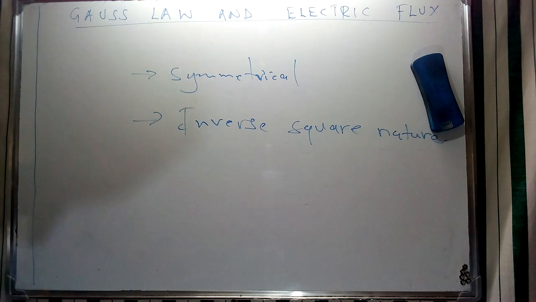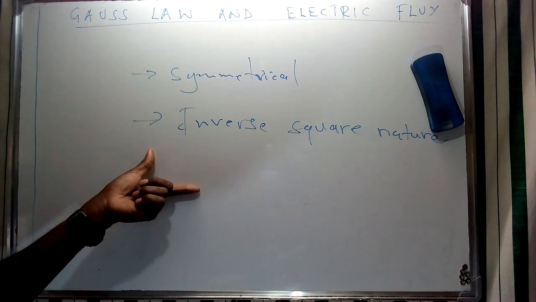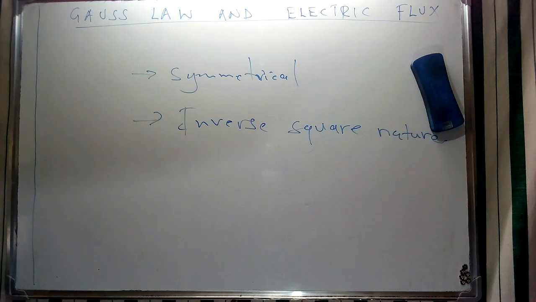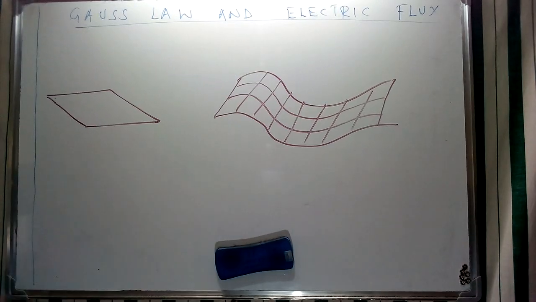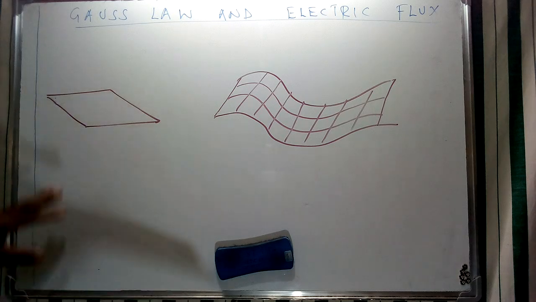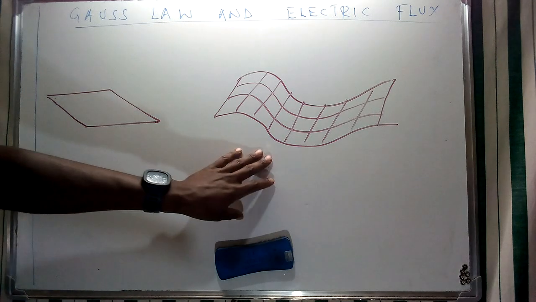So under this concept, we're going to look at the concept of an electric flux. And of course, I'm going to use an illustration in trying to give a figurative way in which we can interpret this concept of electric flux. So on the board, I've given two rough sketches of our surfaces. And one of the surfaces on my left is a flat surface whereas this other one is curved.